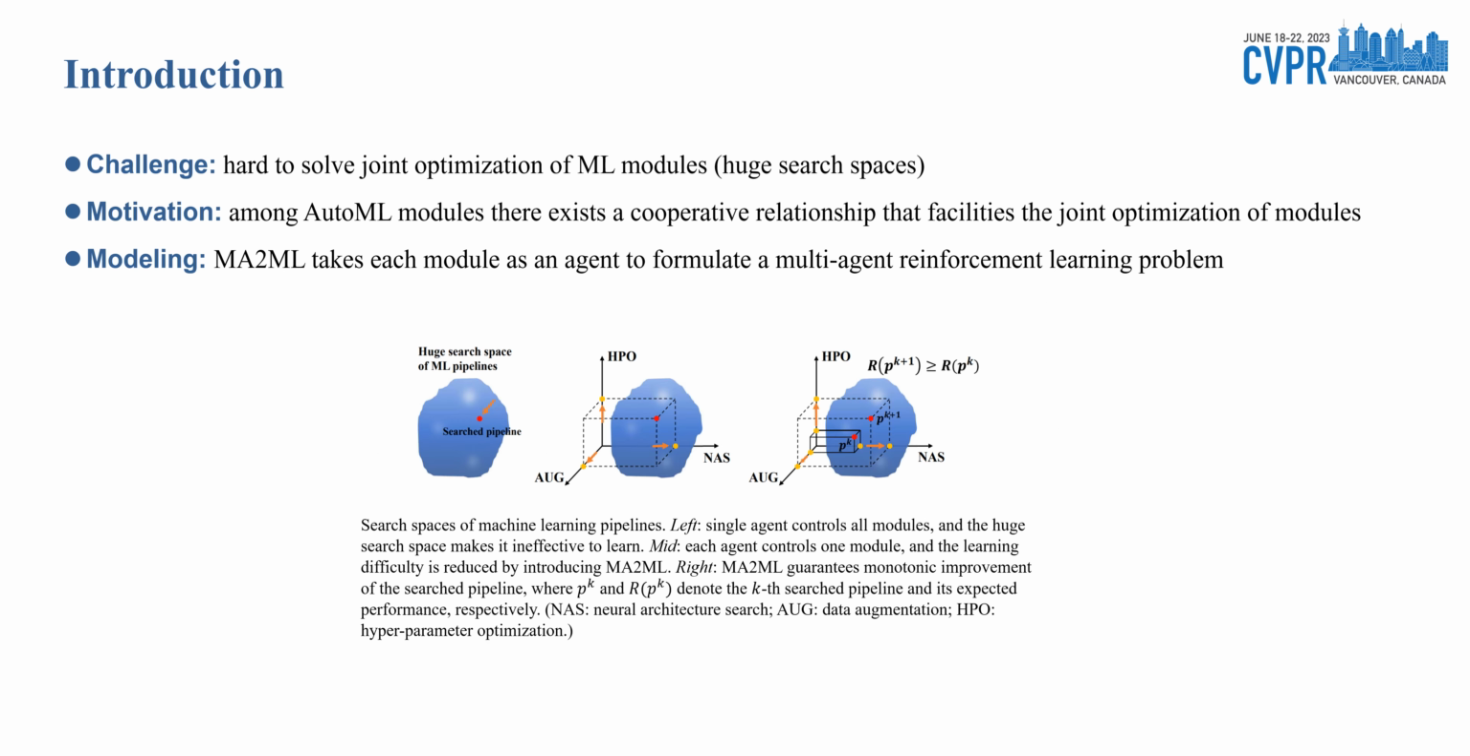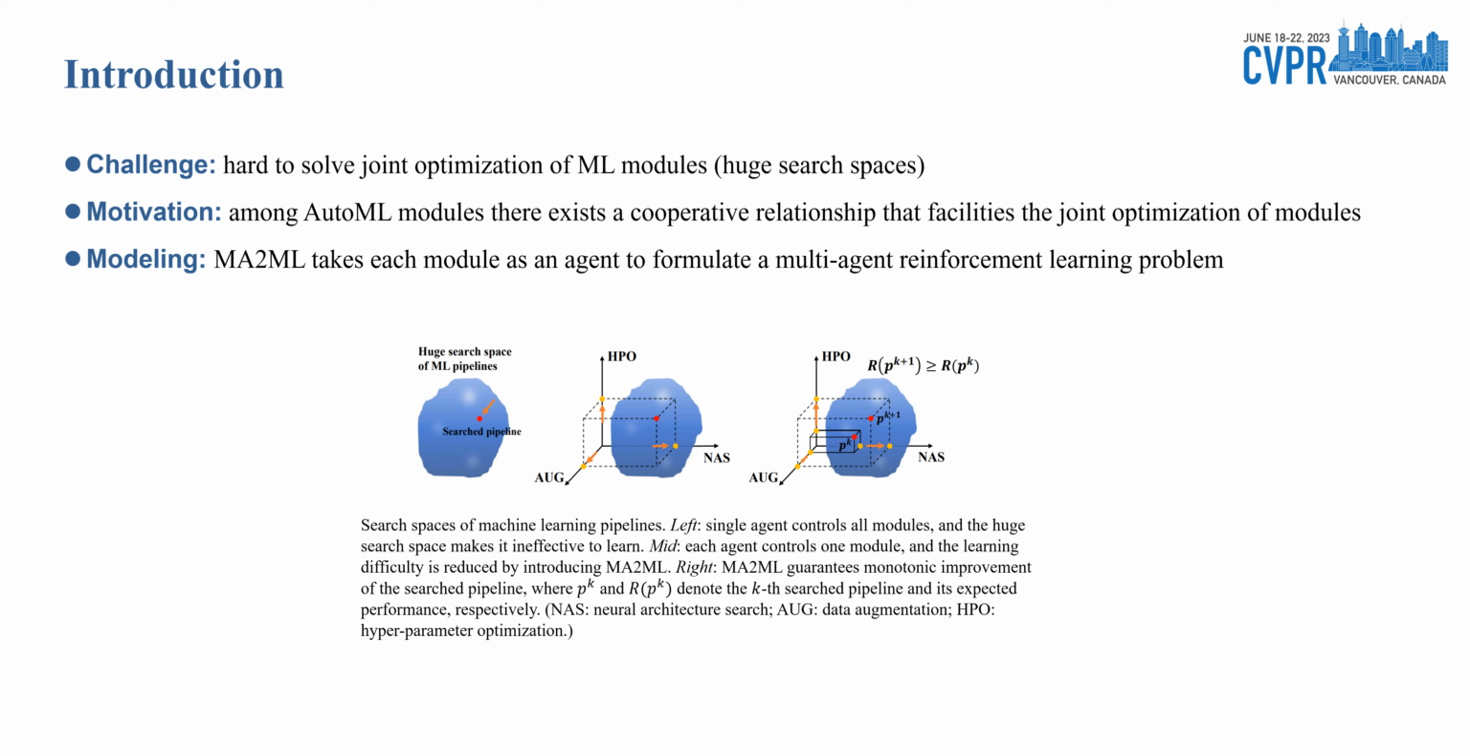Recently, reinforcement learning has been validated to be effective to optimize individual AutoML modules, such as data augmentation, neural architecture search, and hyperparameter optimization. However, when facing a huge search space and the joint optimization of these modules, the efficiency and performance challenges remain. Through experiments, we observed that among ML modules there exists a cooperative relationship that facilitates the joint optimization of modules. Accordingly, we propose multi-agent automated machine learning, MA2ML, which explores the cooperative relationship towards joint optimization.